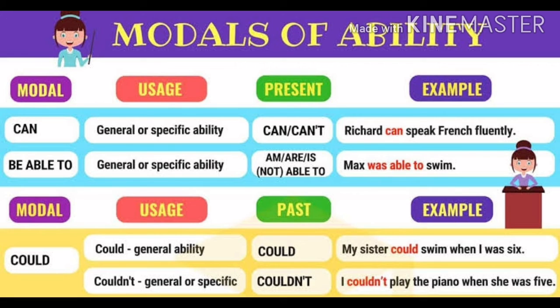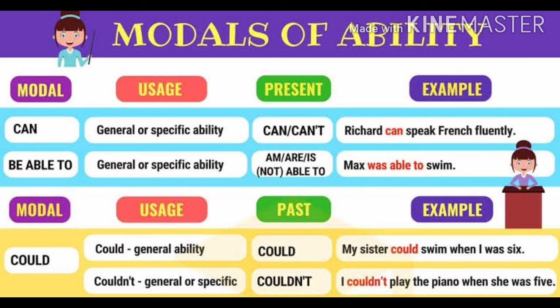Here we are watching what is the difference between can and could. We use them in the same situation, but present and past are different. With can and could, in a friendly manner we can use can, and in a polite manner we can use could. Could I take your mobile? Like that we can use so many words.